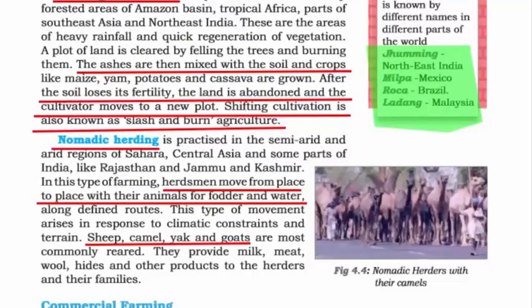On the other hand, nomadic herding means, so the word herding, it means animals like camel, sheep, goat, cows, and nomadics are the people who move from one place to another in search for food and shelter. So it is usually practiced in semi-arid areas and arid region of Sahara, Central Asia, and some parts of India like Rajasthan and Jammu and Kashmir.